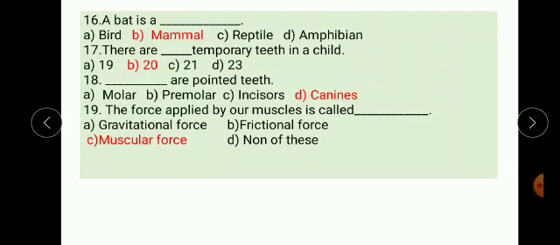Next one. The force applied by our muscles is called dash. Options are gravitational force, frictional force, muscular force, none of these. The correct option is muscular force. The force applied by our muscles is called muscular force.